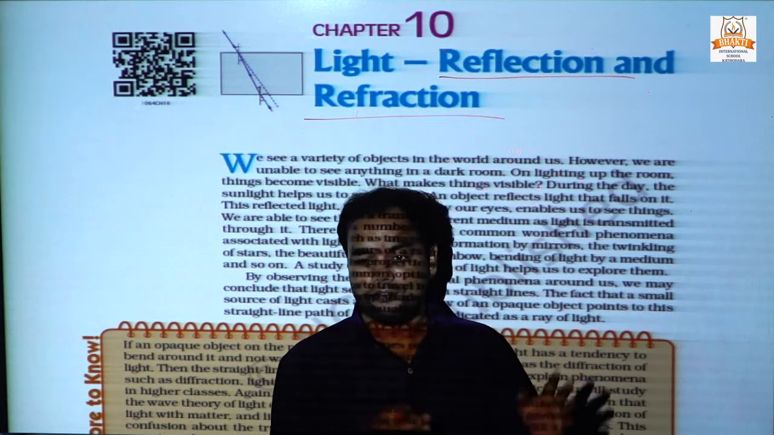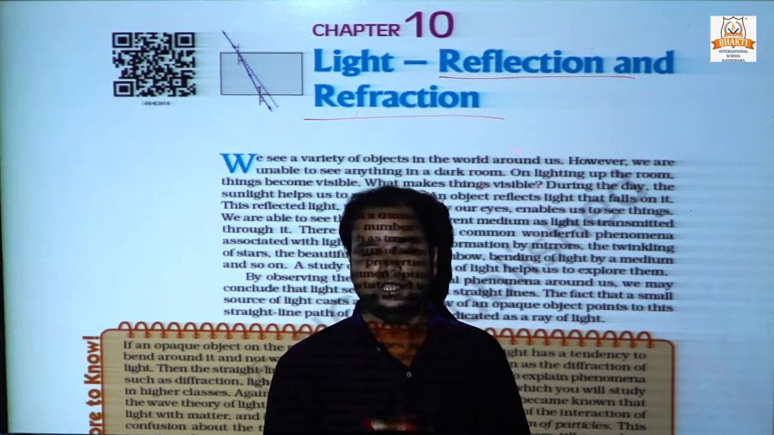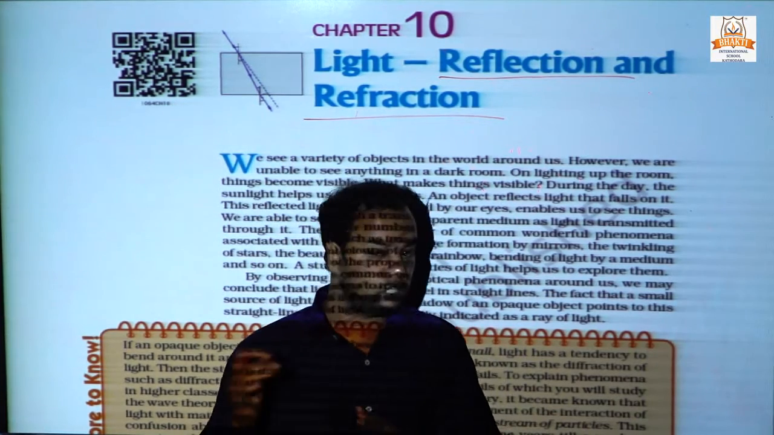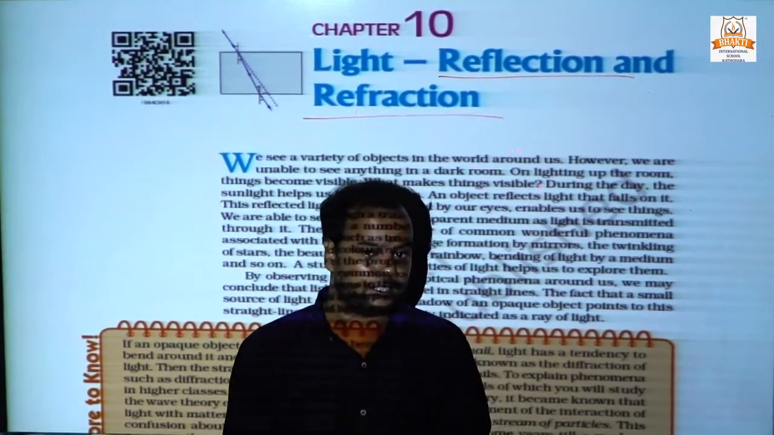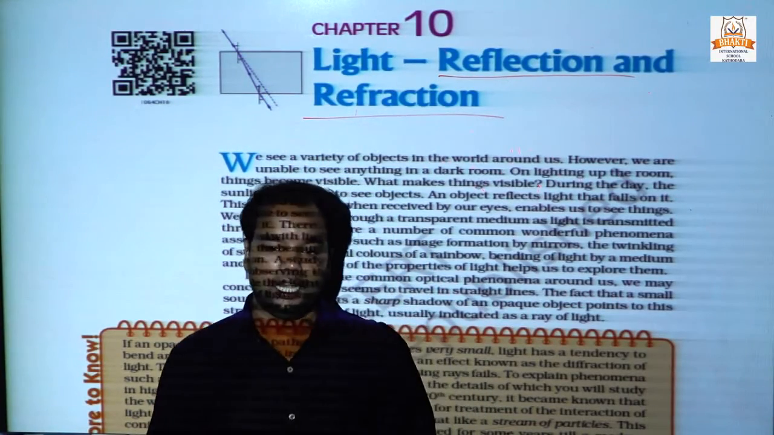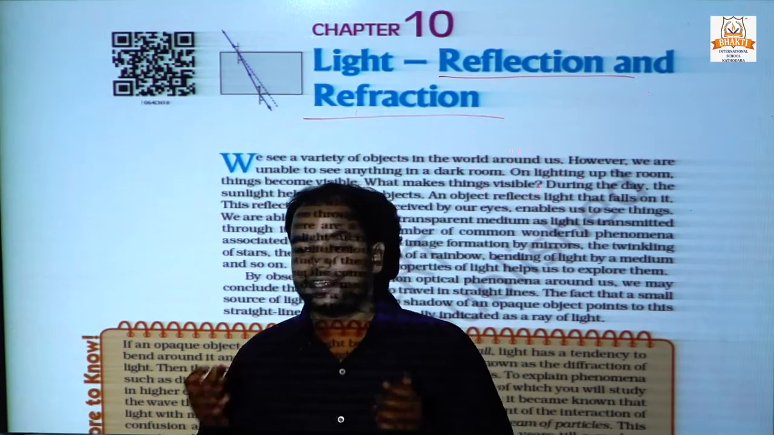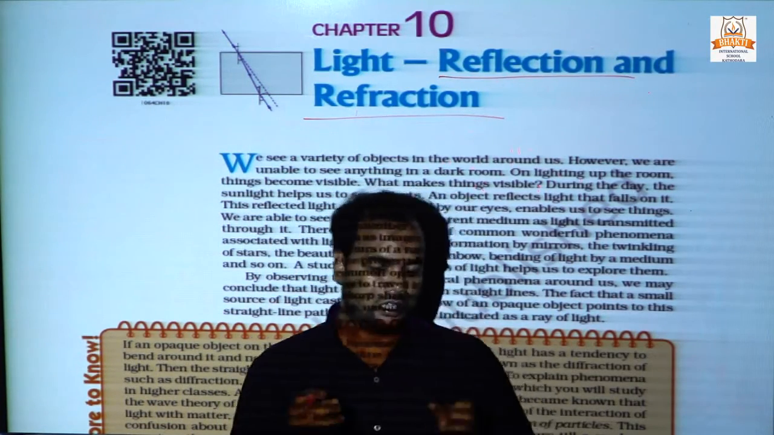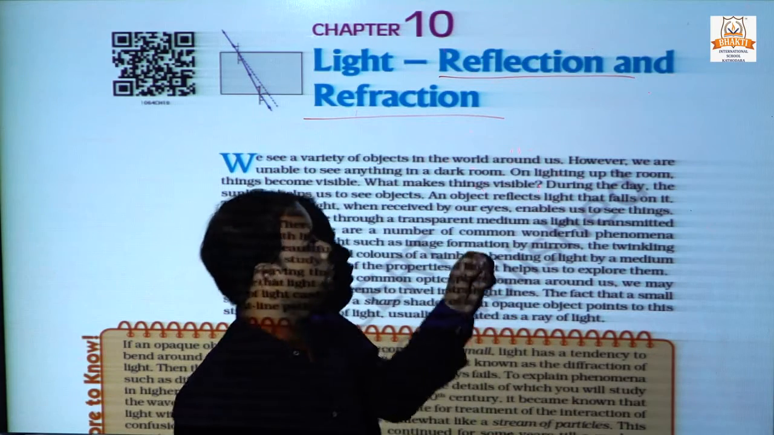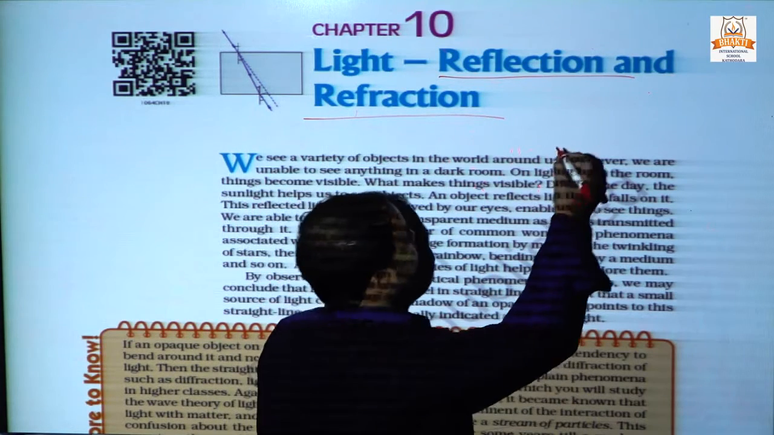Light and wave. As we told you already, light shows both properties, particle nature and wave nature, and light is an electromagnetic wave. Now let us see some examples.